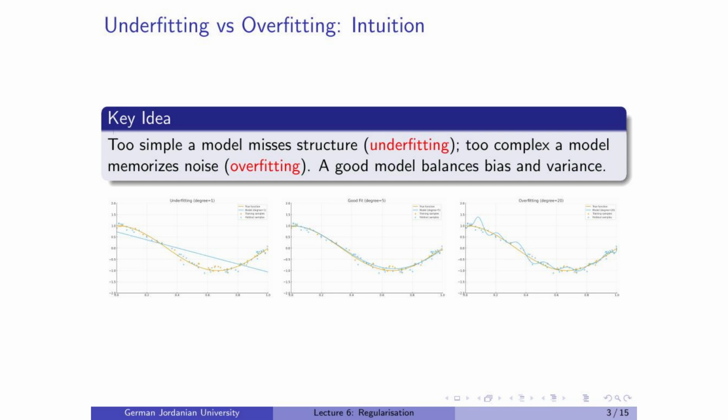Let's start with a simple idea. A model that's too simple can't capture the structure in data. That's underfitting. But a model that's too flexible starts memorizing the noise. That's overfitting. Our goal is to find the balance between the two.